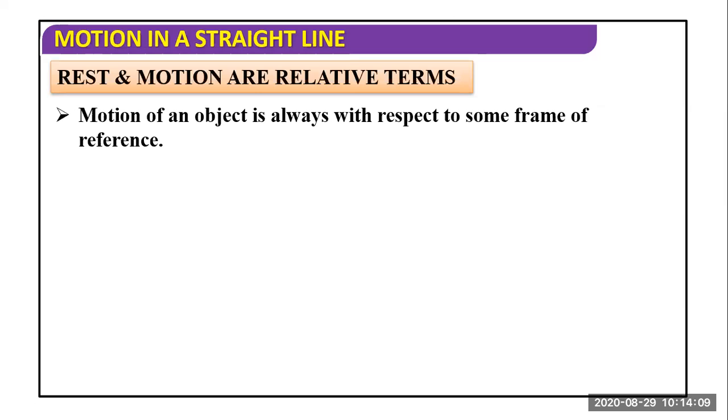So they will be considered at rest. But if the frame of reference is taken outside the bus, suppose someone at the bus stop, and from there we are measuring the position of the people, then those people can be considered in motion. So frame of reference means from where we are measuring.